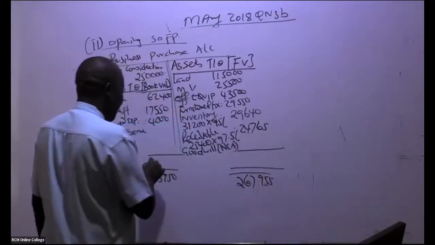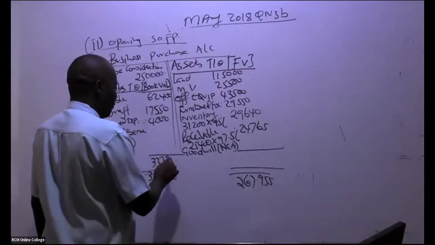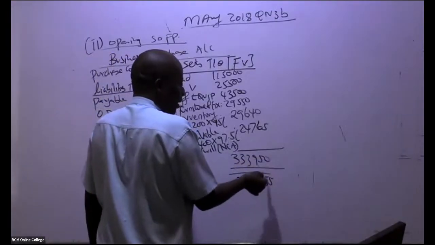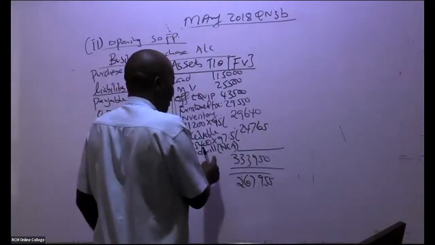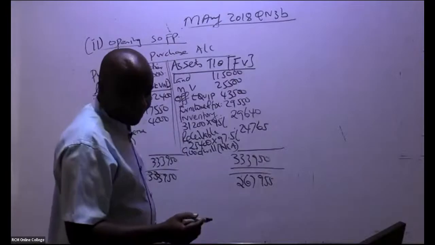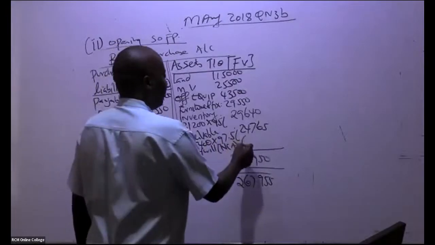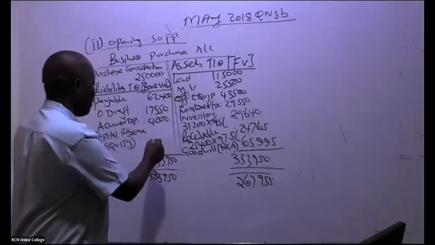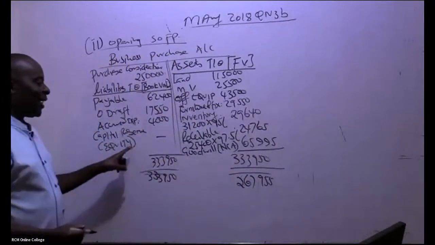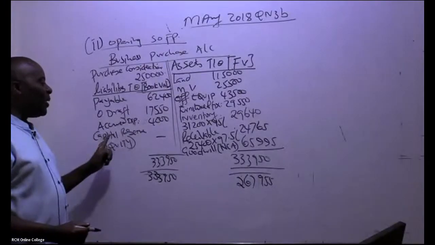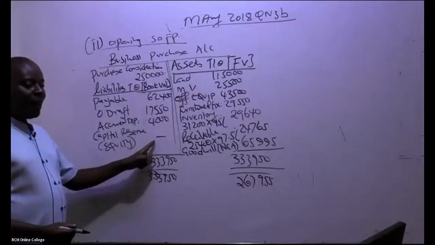So this figure is bigger, right? 333,950. So you subtract this minus this, then the balancing figure is here. So it's goodwill. So goodwill over how much? 65,995. Of course you put here a dash just for your revision. It wasn't here. If it was here, then automatically it would have been a capital reserve.